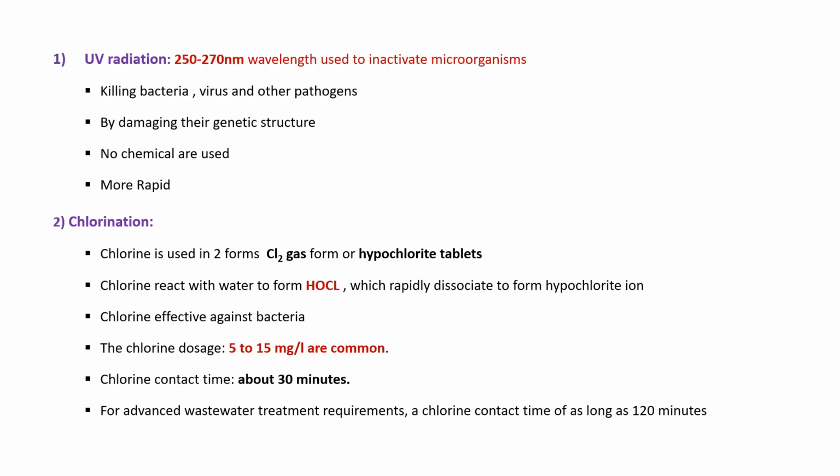So the first one is UV radiation. UV radiation of 250 to 270 nanometer wavelength is used to inactivate the microorganisms in the wastewater. Okay, it can kill bacteria, viruses and other pathogens. It changes their genetic structure. There is no chemical used in the UV radiation process, and it is a more rapid process.